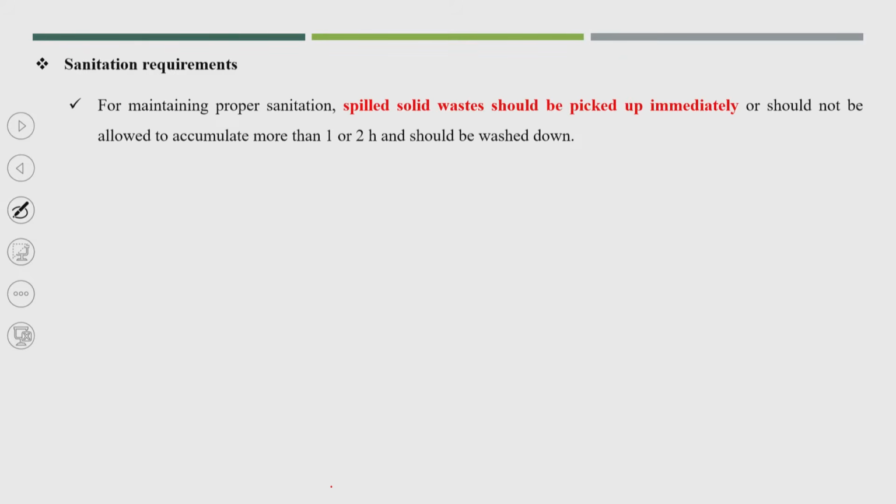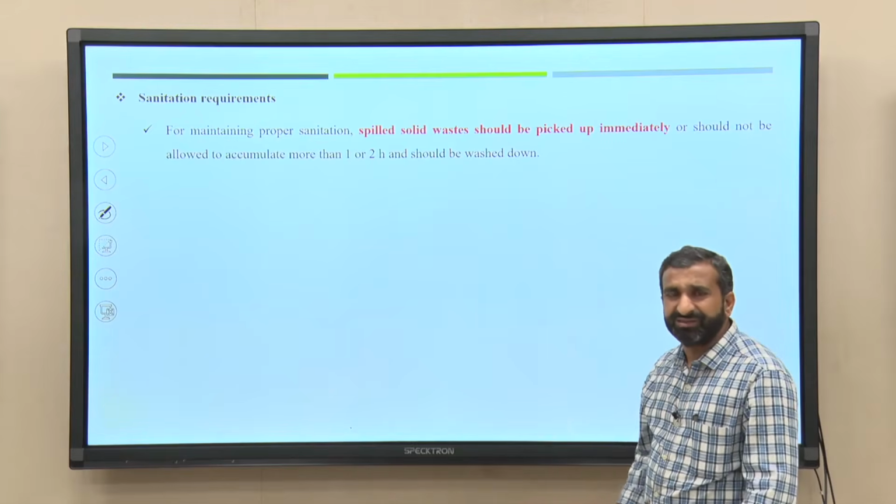Now, another very important requirement is the sanitation requirement. For maintaining proper sanitation, spilled solid waste should be picked up immediately, should not be allowed to accumulate for more than 1 or 2 hours, and should be washed down. So, this is one thought to maintain proper sanitation. There should not be any spilling of waste in different locations, and wherever the waste is getting spilled off,